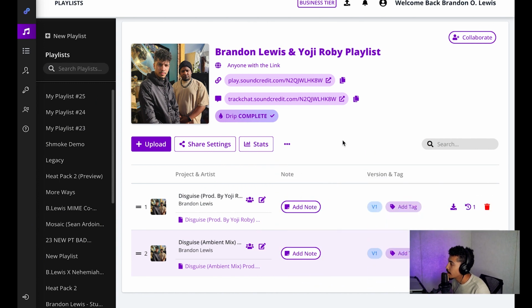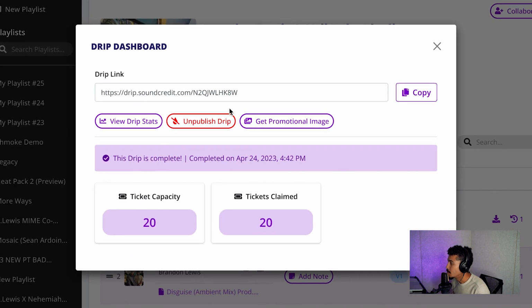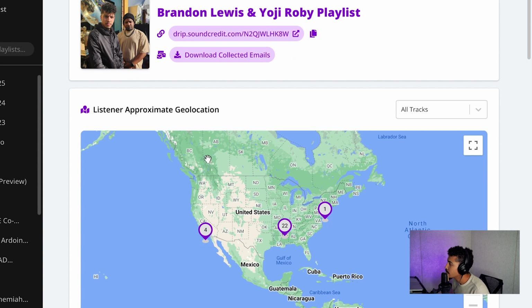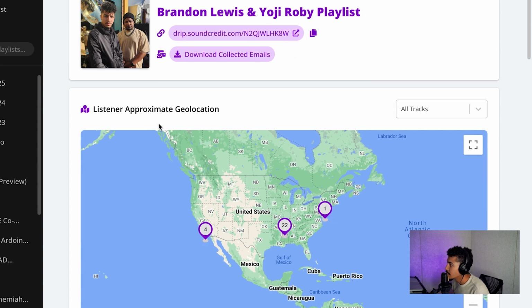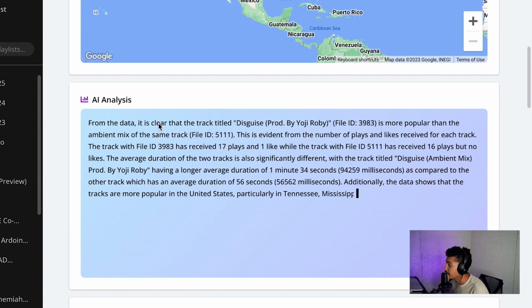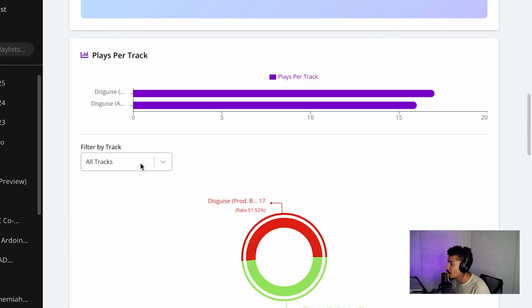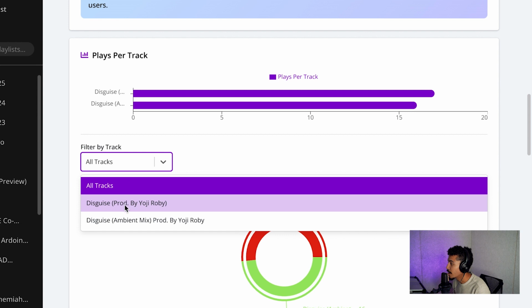Today we're going to take a look at the drip feature being completed inside of our playlist. Now we can look at the drip stats. Let's take a look at listeners' approximate geolocation, AI analysis, or how many plays per track. You can also filter all tracks or individual tracks.